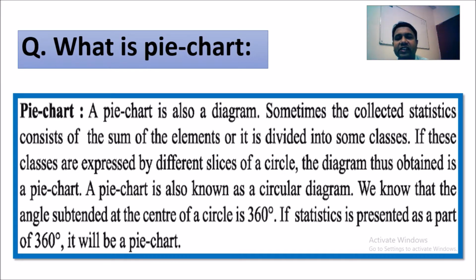If these classes are expressed by different slices of a circle, the diagram thus obtained is a pie chart. A pie chart is also known as a circular diagram. We know that the angle subtended at the center of a circle is 360 degrees. If statistics is presented as a part of 360 degrees, it will be a pie chart.